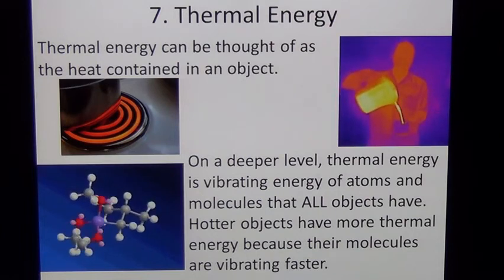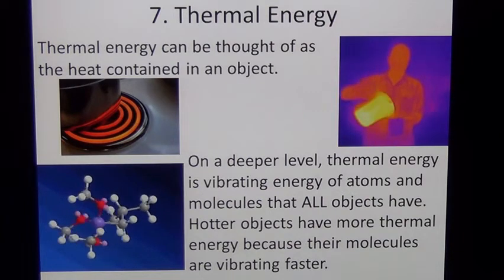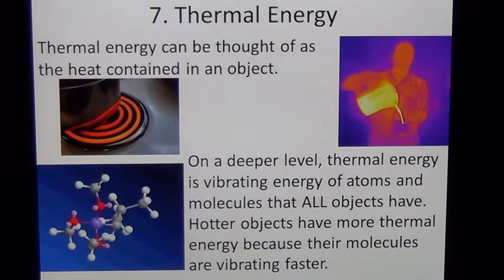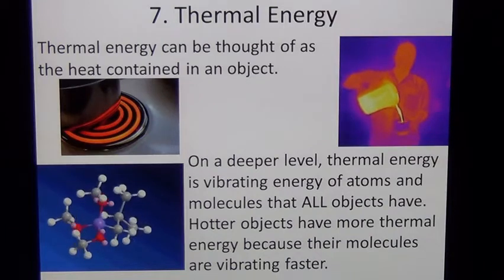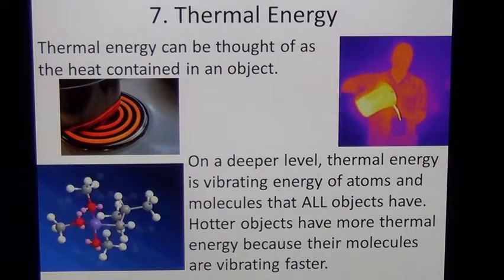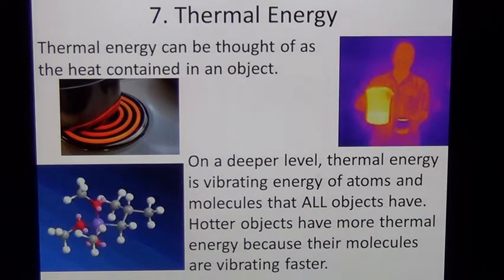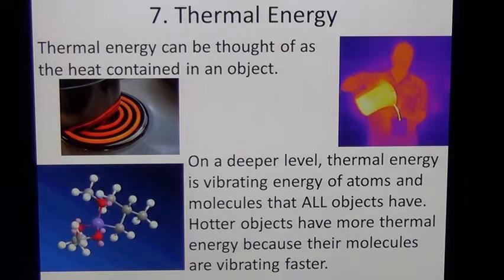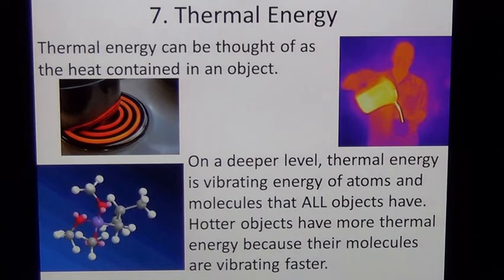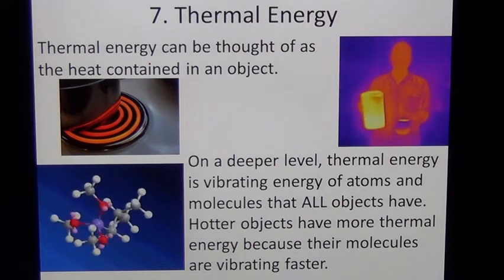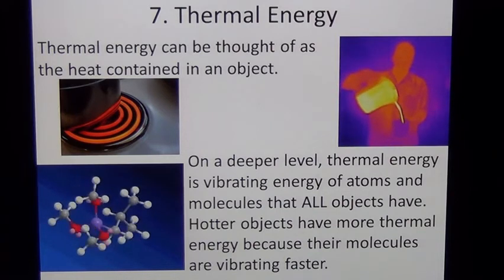And as the object cools off and lowers its temperature, the vibration of those molecules that represent the thermal energy gets slower. Theoretically, there's a temperature called absolute zero that we will probably never actually be able to reach fully, but at absolute zero, all the thermal energy leaves, so the vibrations of the molecules actually stop.